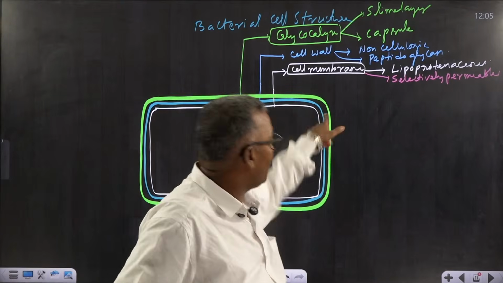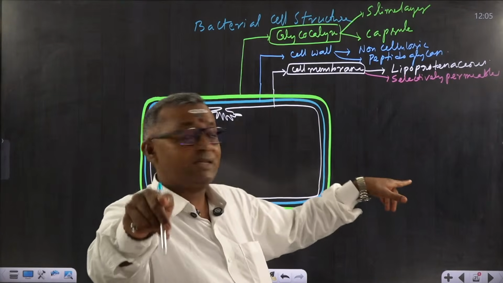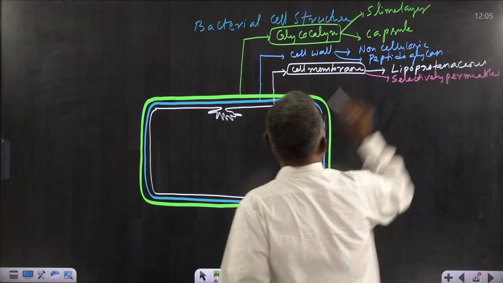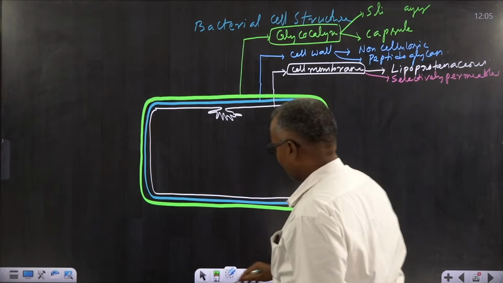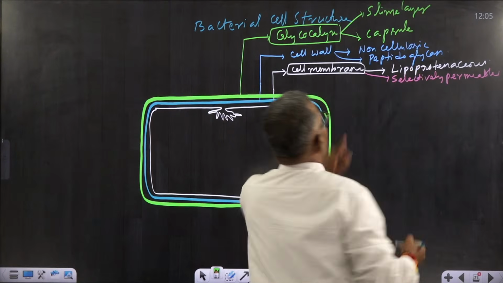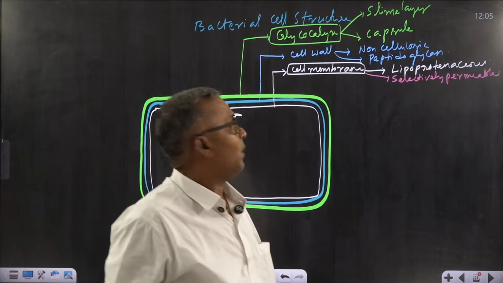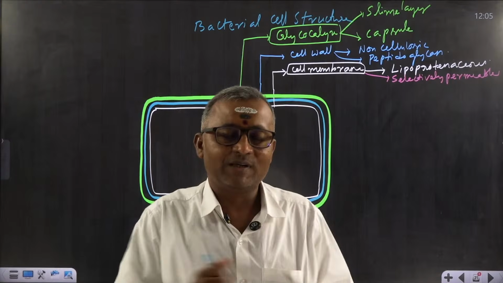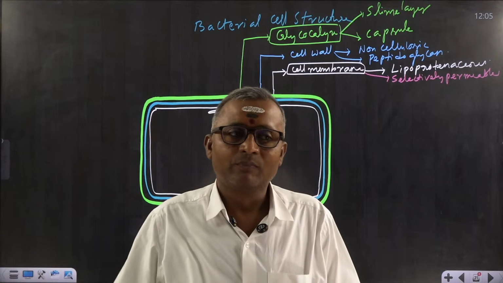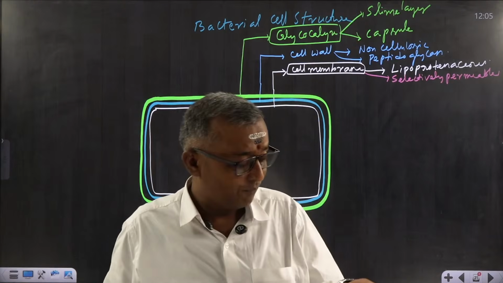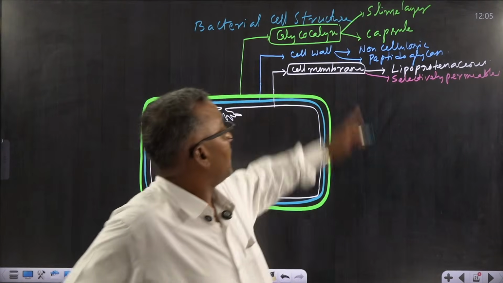Some bacteria have glycocalyx. If glycocalyx is present, then it may be present in the form of slime layer, or it may be present in the form of capsule. What is this slime layer? If this glycocalyx is found in the form of a loose sheet, then it is called slime layer.